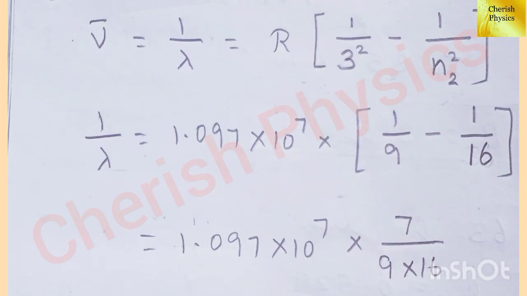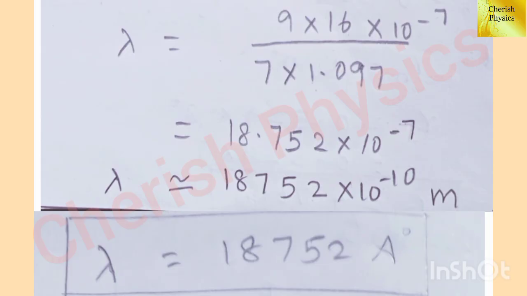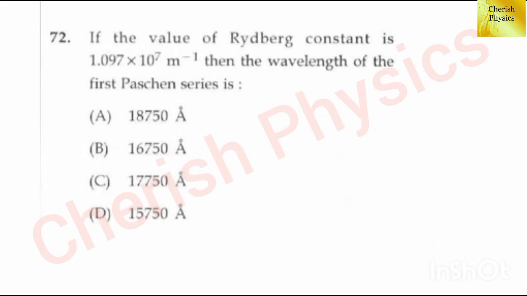Taking reciprocal of these values gives the wavelength lambda equal to 9 into 16 into 10 to the power minus 7 divided by 7 into 1.097. After simplification, we get 18.752 into 10 to the power minus 7, which we can write as 18,752 into 10 to the power minus 10 meter. 10 to the power minus 10 meter is angstrom. Hence, lambda is approximately equal to 18,752 angstrom. The answer is option A.